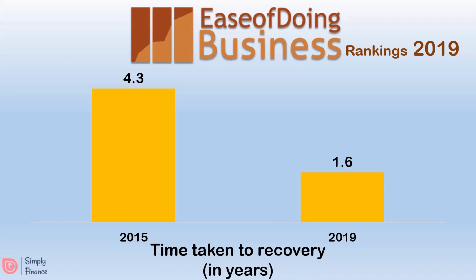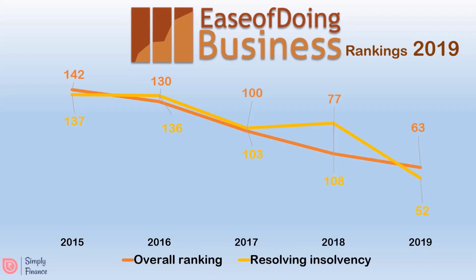As a result, the insolvency ranking, which was 137 in 2015, has continuously improved and reached a ranking of 52 in 2019. The World Bank recognized that through the code, companies have effective tools to restore financial viability, while creditors have greater chances to realize the money. This code has helped India in achieving the overall rank of 63 from 142 in 2015.